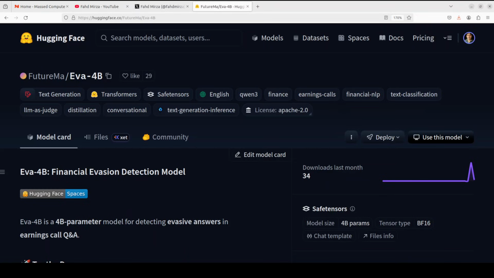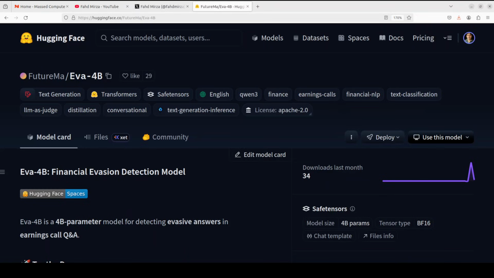Specialization is a way forward for AI. Eva-4 billion is a specialized model which is a fine-tune of Qwen. This 4 billion parameter language model is fine-tuned to detect evasive responses in earnings call Q&A sessions. A very specific, a very specialized task.